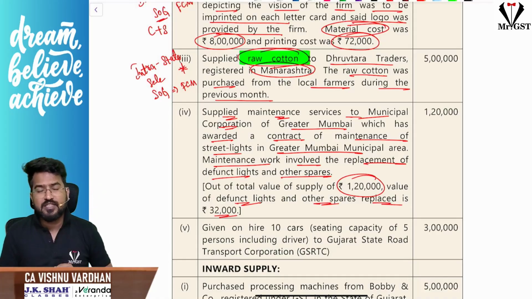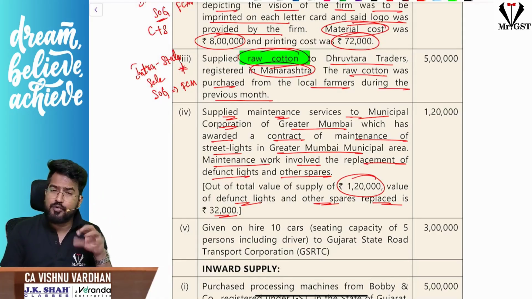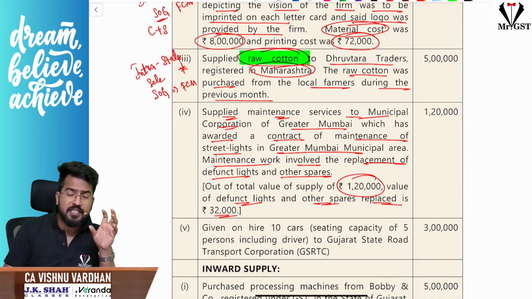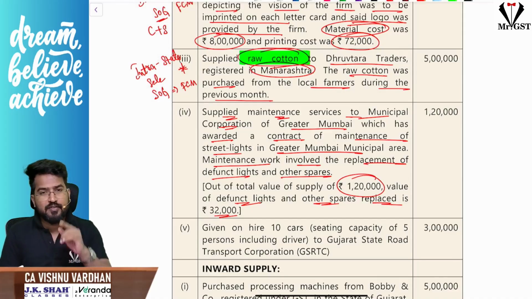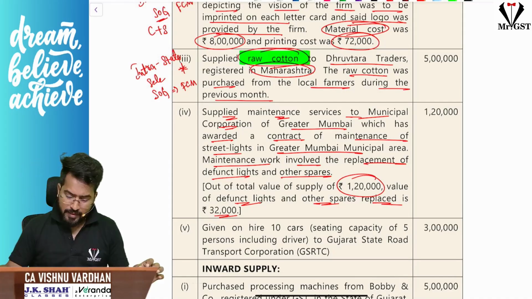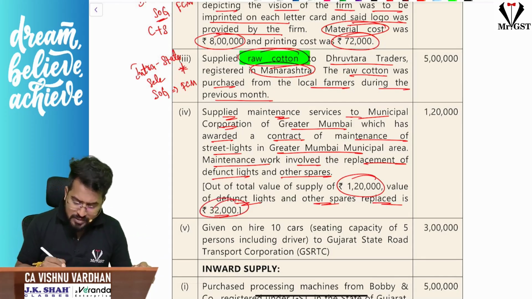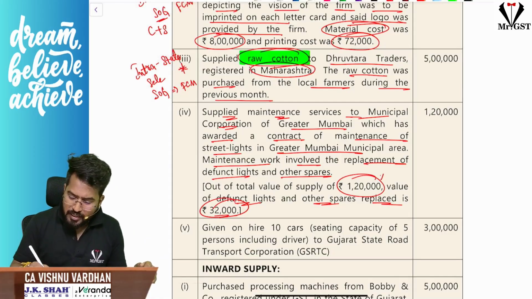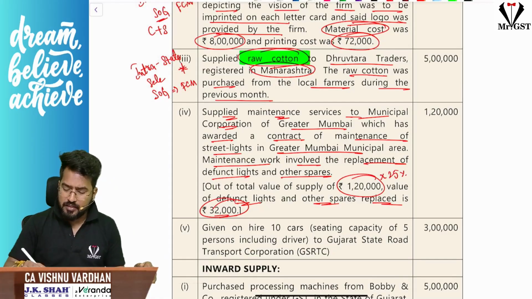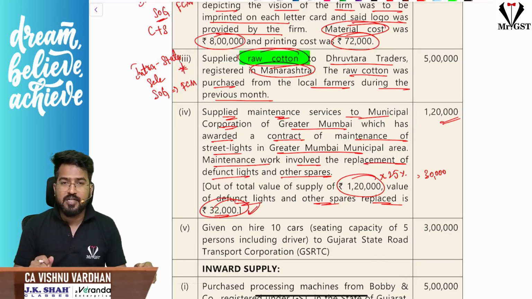If you remember exemptions, any services provided to a local authority under Article 243W, 243G, whatever their duties, follow the 75-25 rule: 75% can be services and 25% or less can be goods. Then it is exempt under GST. So here, in 1,20,000, 32,000 worth of goods they are supplying, which is more than 25%. 25% is nothing but 30,000. So it is taxable. Exemption you cannot enjoy.